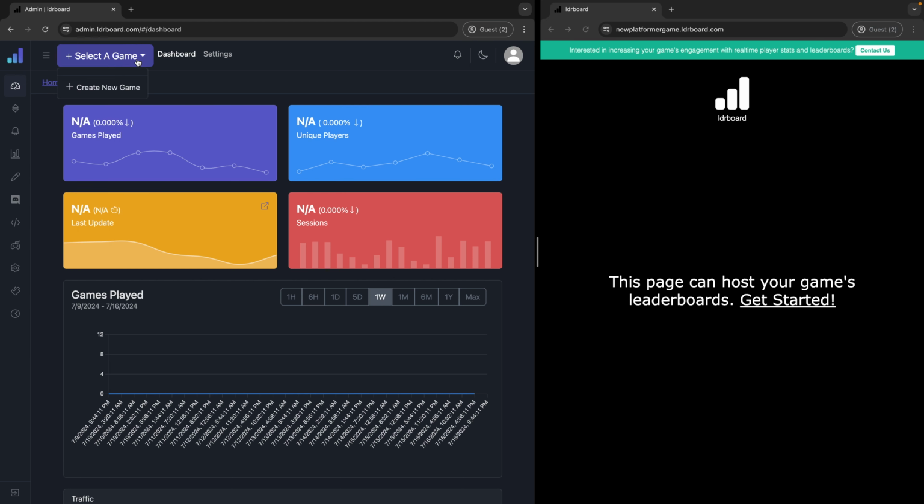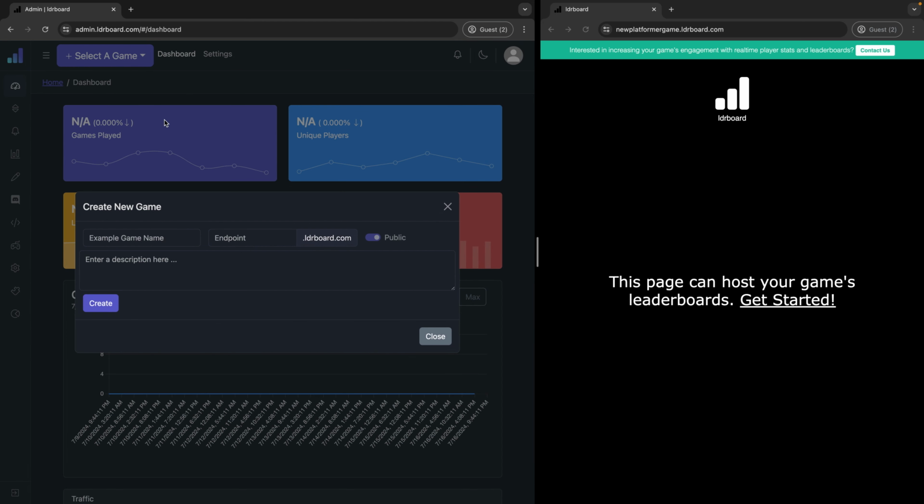Next thing we're going to do is click select a game, create new game, and here we're going to decide the general information about our game. I want my game to be hosted on newplatformergame.leaderboard.com. In this case, our leaderboard is going to appear on this domain, so I'm going to go ahead and select this subdomain, paste it here for the endpoint, and I'm going to call my game New Platformer Game. Click Create.